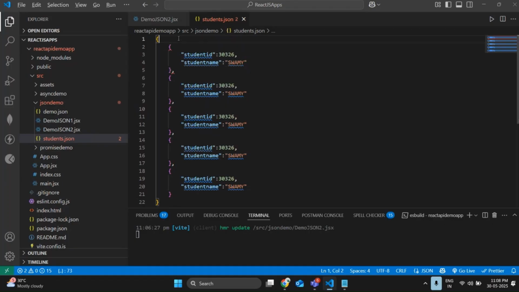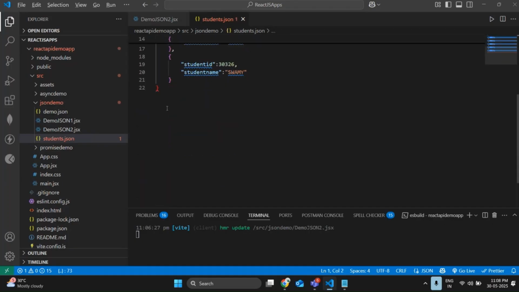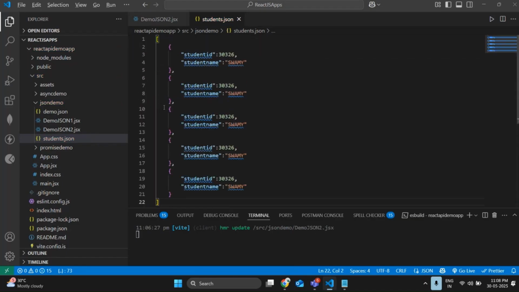Sorry, I used the wrong syntax. We need to open an array, right? Sorry, we need to open an array. Inside the array, we are going to store the array of objects. Okay.